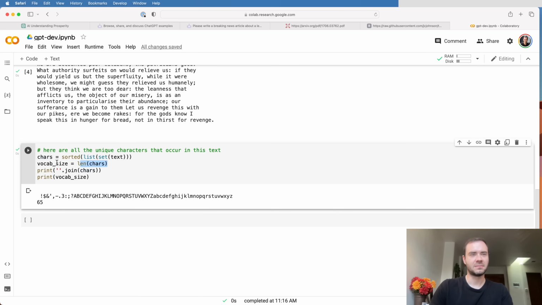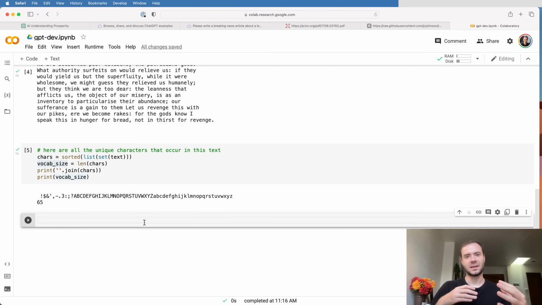Now the number of them is going to be our vocabulary size. These are the possible elements of our sequences. And we see that when I print the characters here, there are 65 of them in total. There's a space character, and then all kinds of special characters, and then capitals and lowercase letters. So that's our vocabulary, the possible characters that the model can see or emit.